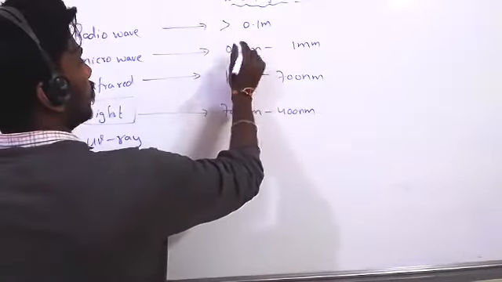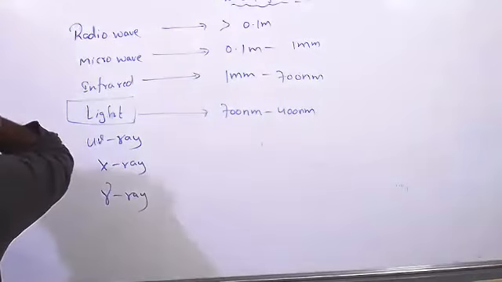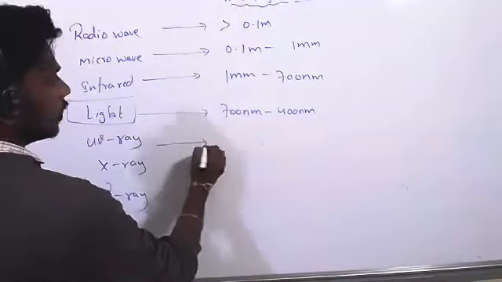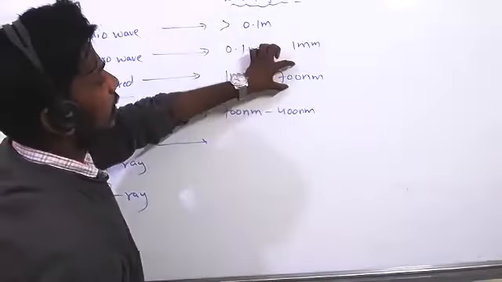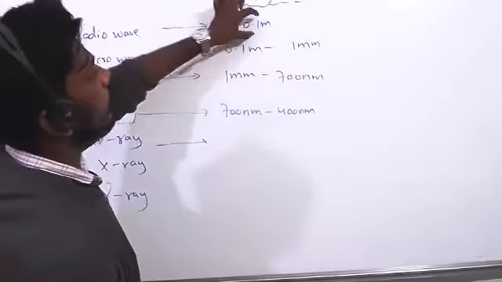So it is nothing but 0.1. Here downward, 700 to 1 millimeter, again 1 millimeter, so 0.1, again 0.1.